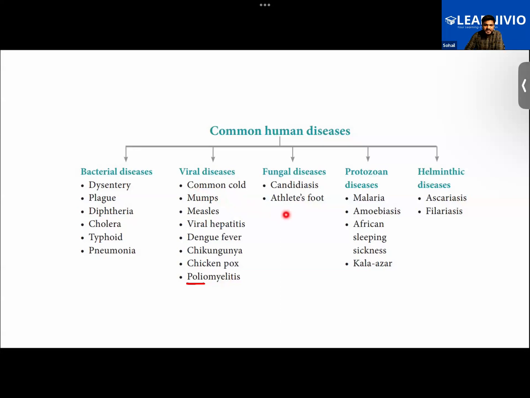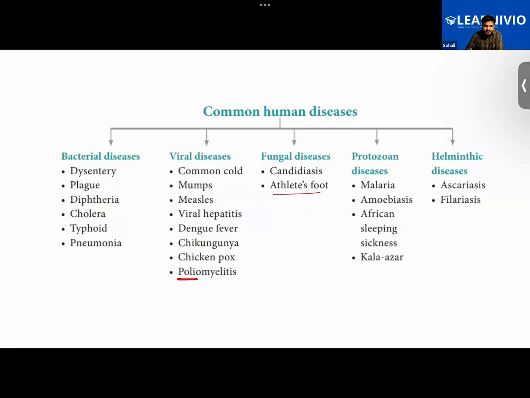Then you have diseases like athlete's foot. Do you guys remember this one? We discussed athlete's foot. Yes, sir. Okay. So this one is caused by a fungus. Ringworm was also, which one? Ringworm. Very good, Sundas. Ringworm was also caused by a fungus. Then you have diseases like malaria. We did talk about plasmodium. So plasmodium is a protozoa.